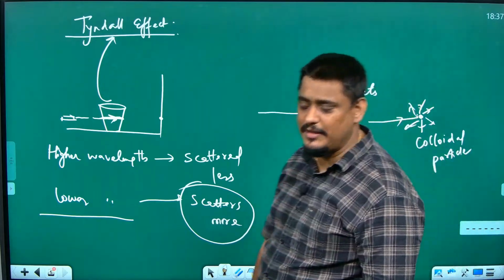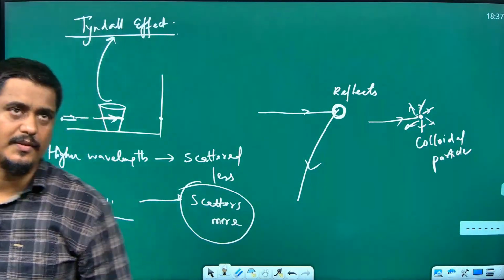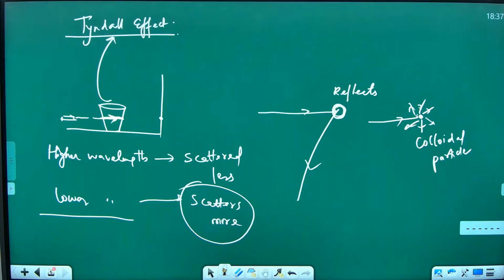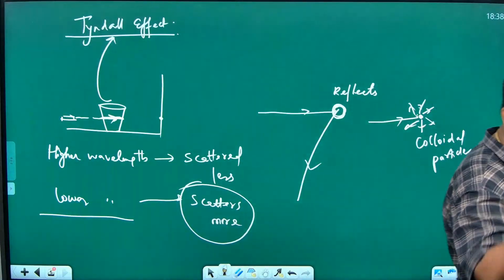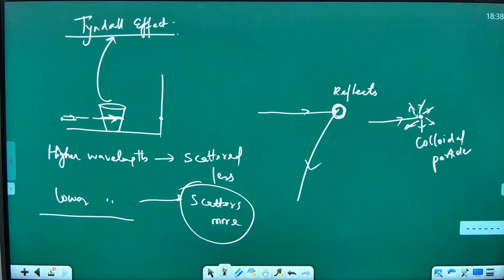Yes, tell me, Preetham. Sir, but violet has less wavelength than blue, no, sir? Yes. Then why are we seeing blue and not violet? Yes, good question. What Preetham asks is that violet has the least wavelength, no? Then we should see the sky as violet, why not blue?